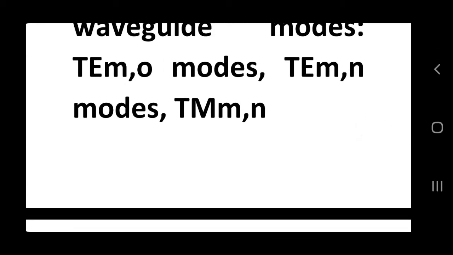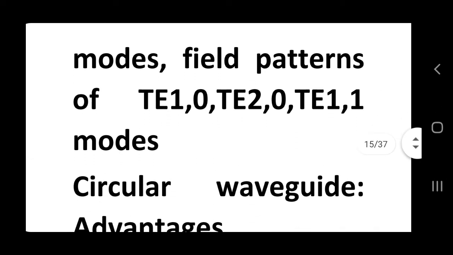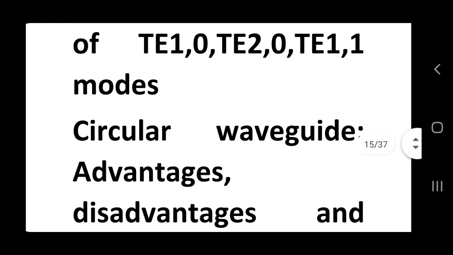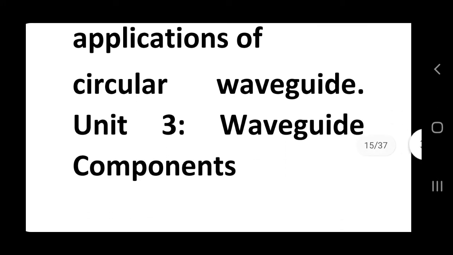rectangular waveguide modes, TE modes, TM modes, field patterns of TE10, TE20, TE11 modes, circular waveguides, advantages, disadvantages and applications of circular waveguides. So in unit 2 we will study different types of waveguides, applications of waveguides, advantages of waveguides, and uses of waveguides.